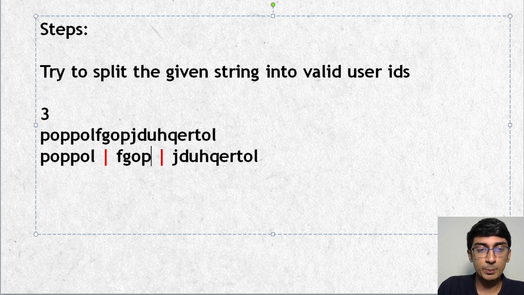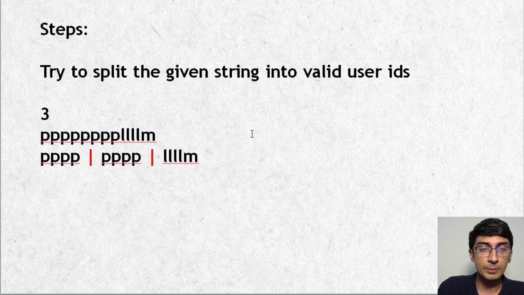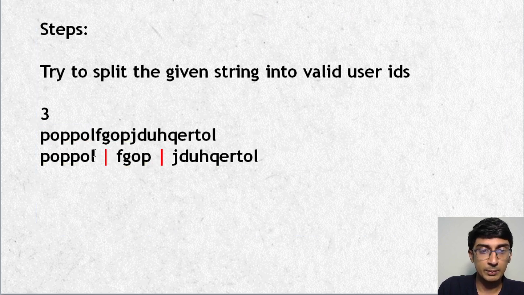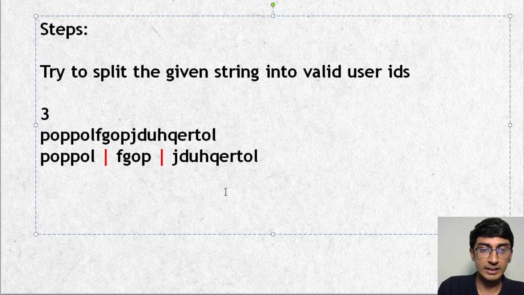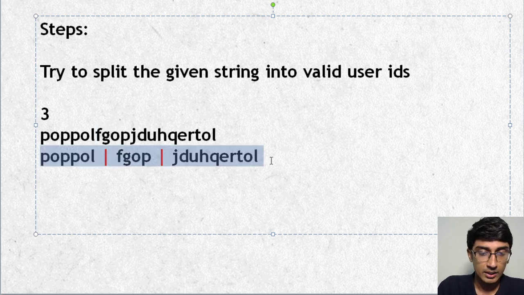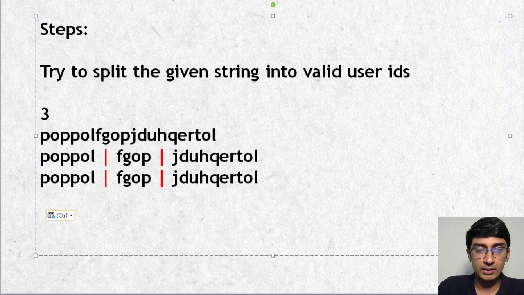Can I break it at POPPO? No, because O itself is a vowel. Can I break it at POPPOL? Definitely I can. If I break it there, the next one starts with F, which is exactly correct. The minimum I can go is FGOP, and that's correct, because for 4 characters, none of the start or end is a vowel. Then I can do JDUHQERTOL, which is also valid. Great. So I got one possibility.